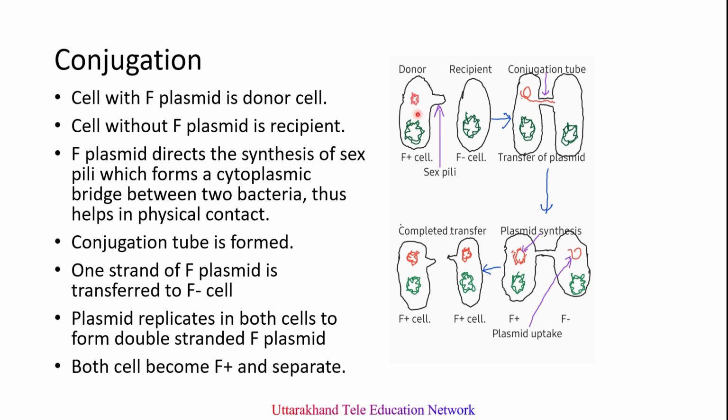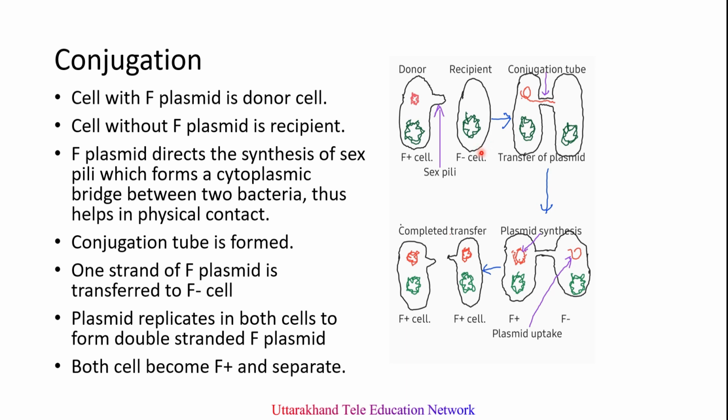The bacteria which contain a plasmid called F plasmid, which carries a specific F factor or fertility factor, are designated as F plus cells. The recipient cells are the cells which lack this F plasmid or F factor. So the cross occurs between an F plus cell and an F minus cell.